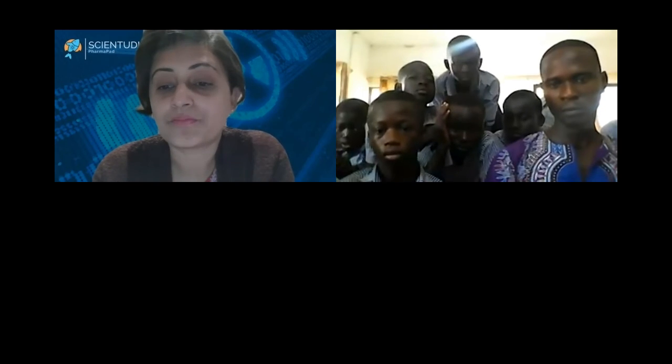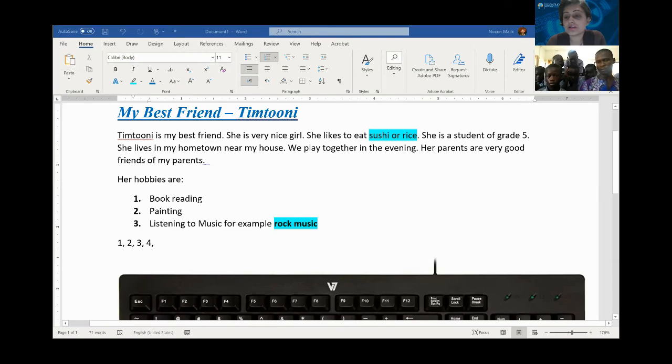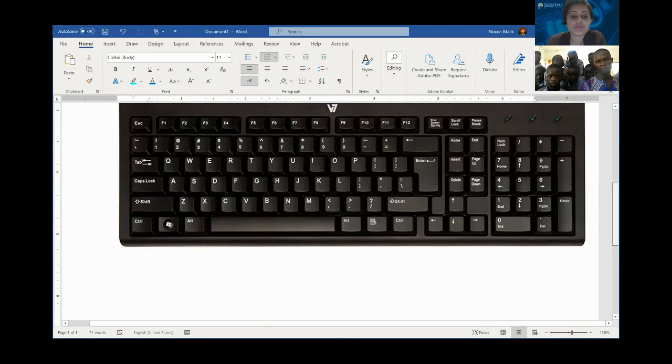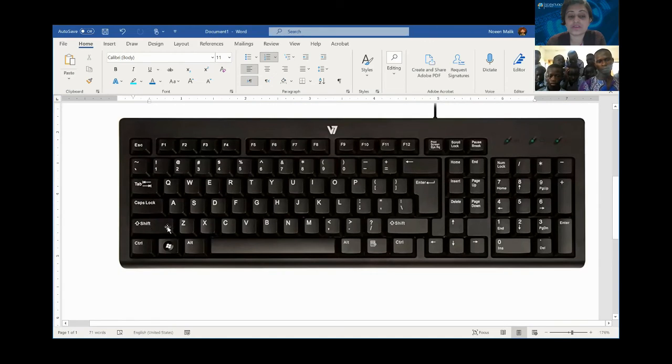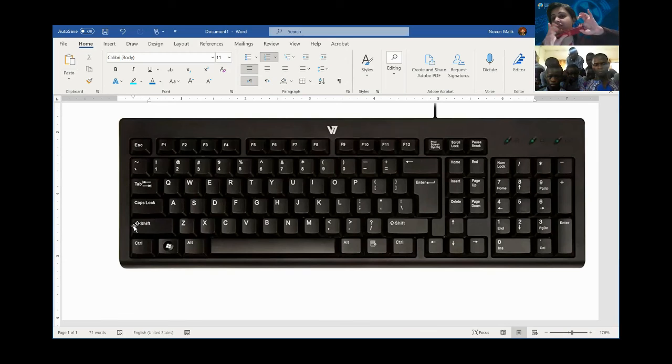Here we go. So you see here, here is the Shift button. Do you all see this Shift button here, where my mouse is moving? So you press this Shift button and you keep on pressing. For example, this is my Shift button. So I will press it and I will keep on pressing it. I will not release my finger. You see, it is pressed.